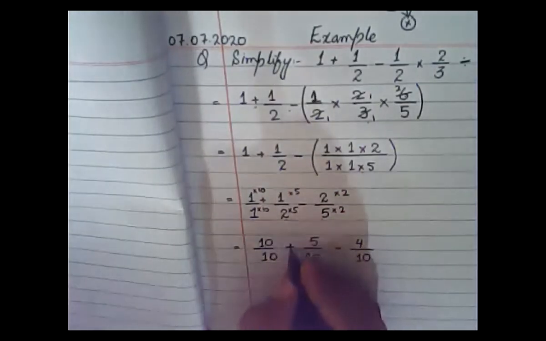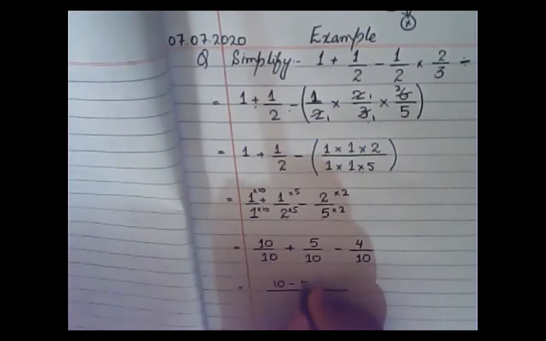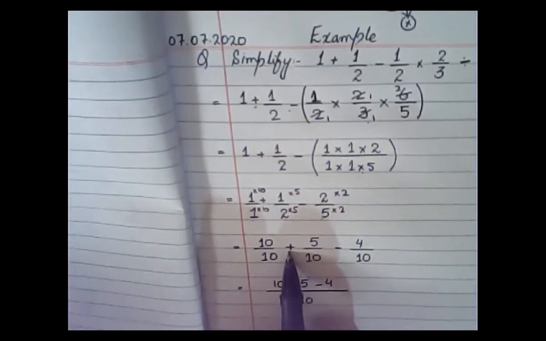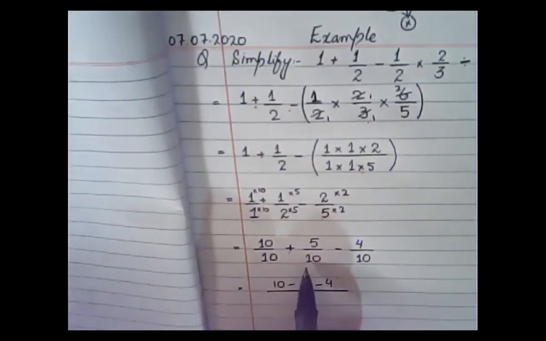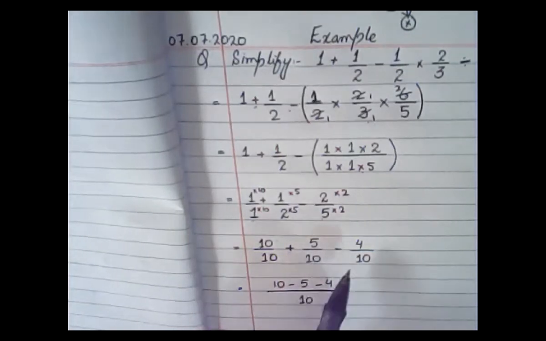So I will simply add or subtract them by making their denominators common. I will write all the numerators at once. I will not do any cancellation here, 10 ones are 10, 10 ones are 10, because in between them there is a sign of addition and here is a sign of subtraction. So you have to add it. Please do not confuse here: some of you will cancel it, 10 into 1, 10 into 1. Please don't do this here, because here you have a sign of addition and subtraction. So you have to add them or subtract them.